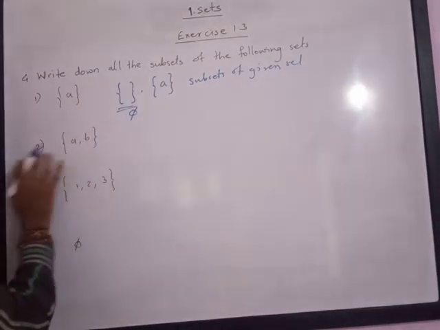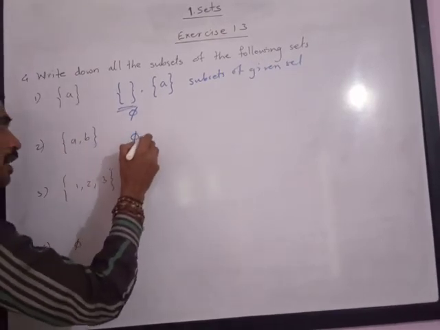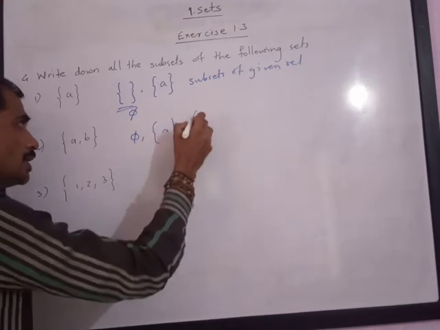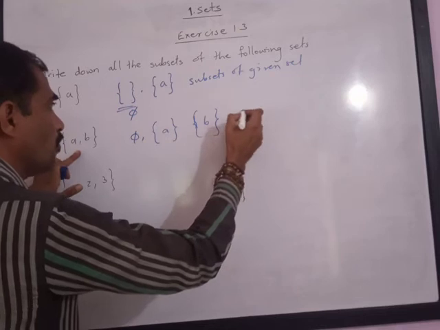Now the second question: if you want to write the subsets of {a, b}, they are phi, then {a}, then {b}, then {a, b}.